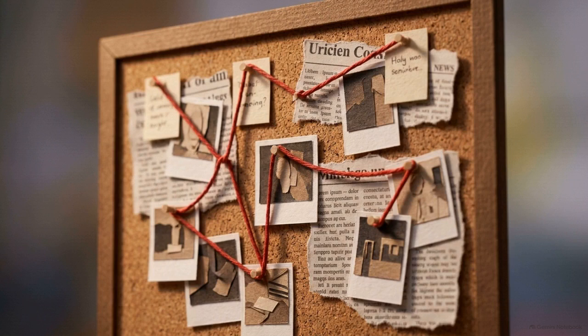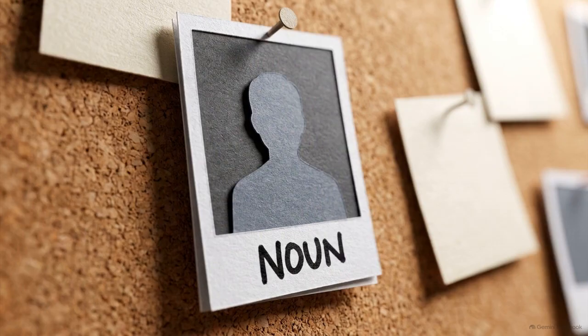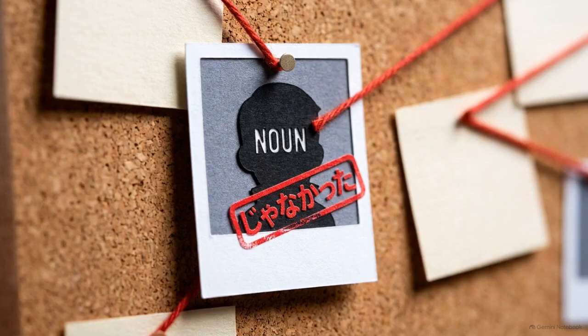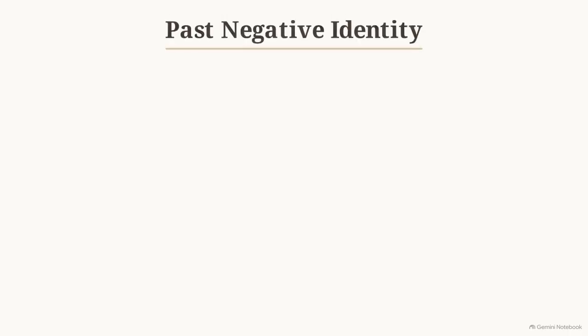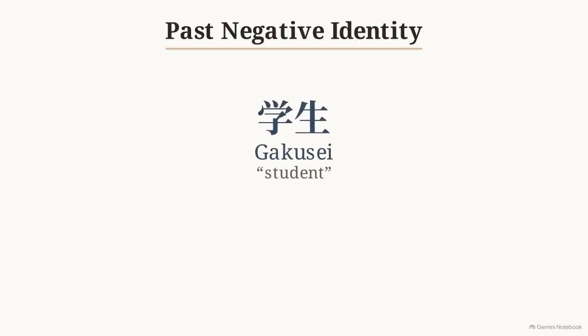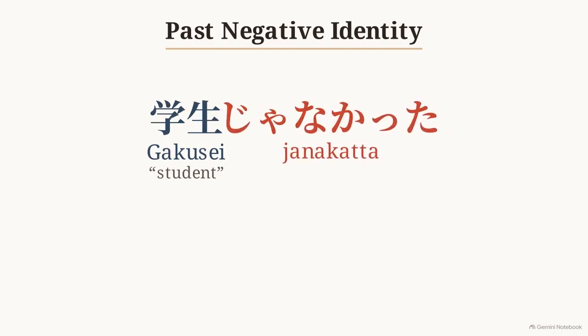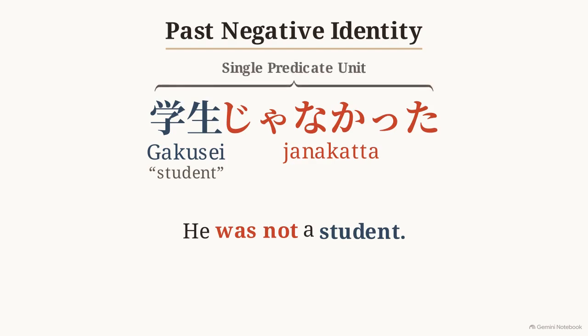The first rule is straightforward. To say what a person or thing was not in the past, you take a noun and attach Janakatta directly to the end of it. Let's test a suspect. Take the noun gakusei, meaning student. Our ending snaps right on to create gakusei janakatta. In English, we say he was not a student. But look at this Japanese structure. The past negative state is built directly onto the noun.